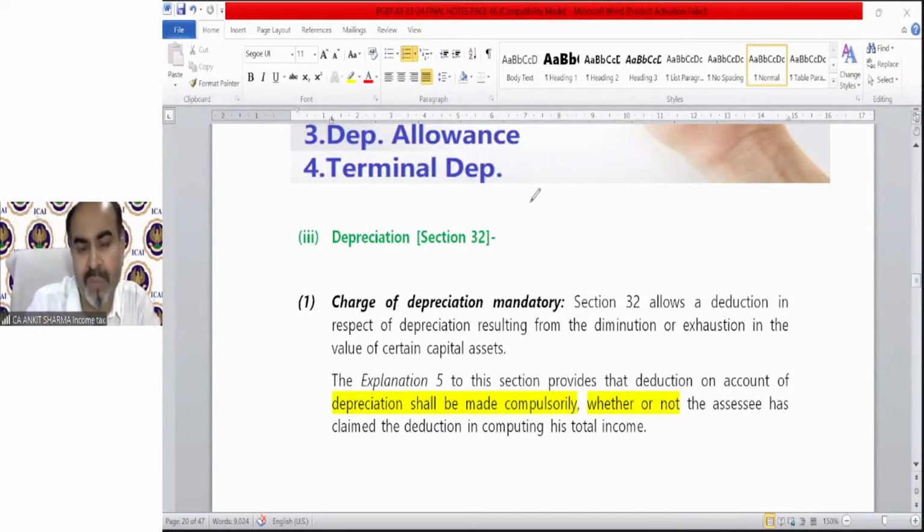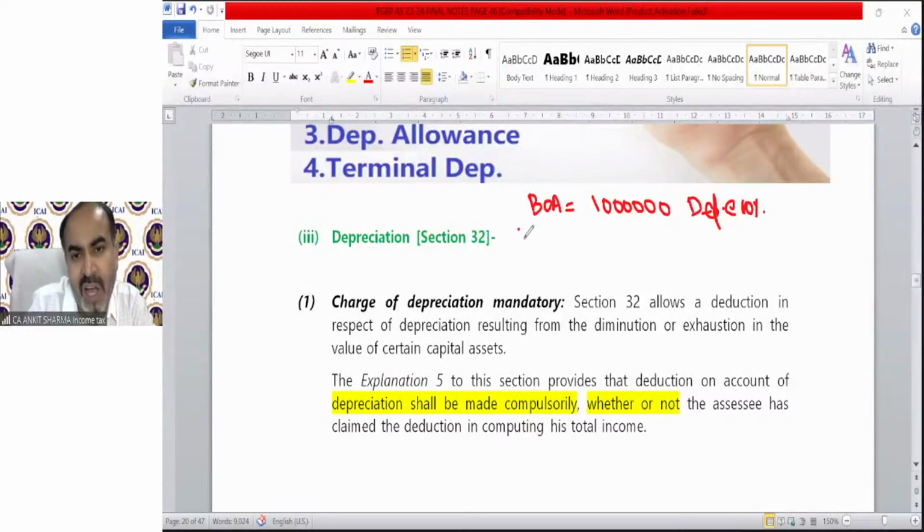Let me explain. For example, there is a block of asset. What is the meaning of block of asset? It's a combined value of all assets of a certain block having the same rate of depreciation. I will explain it. You understand there is a block of asset in which the value of the block is 10 lakh rupees, and the depreciation rate is, for example, 10%.